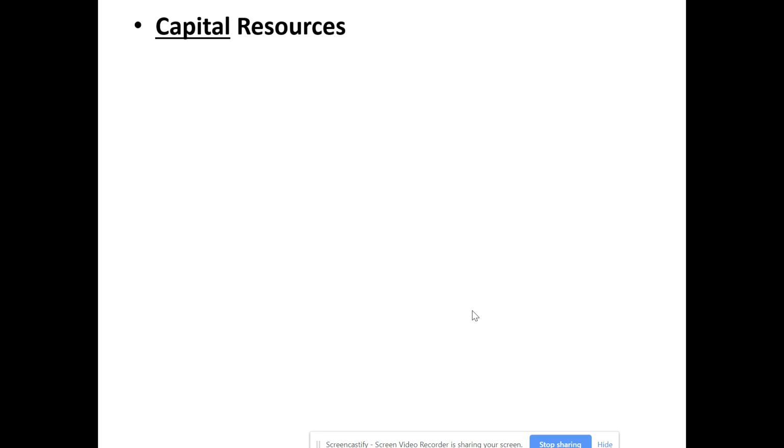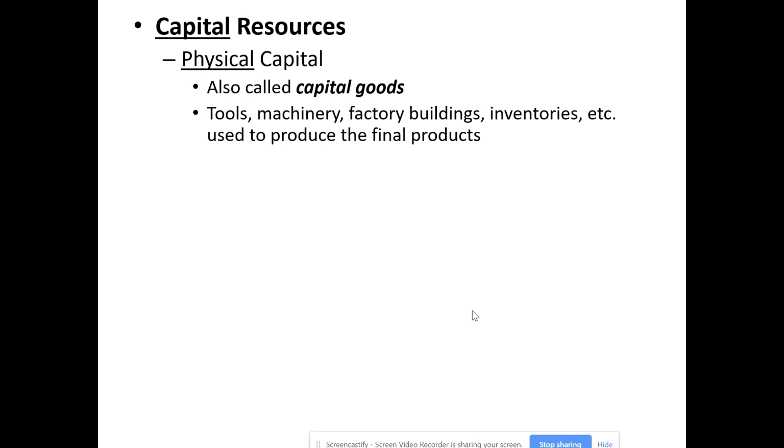The third type of resource is called capital resource. Capital resources are always referred to as capital. It could be something physical. It could be a factory. It could be a piece of equipment. Those are all referred to as capital goods. The inventories, the raw wheat that you use to make bread with, that all is considered physical capital. Those are capital goods.